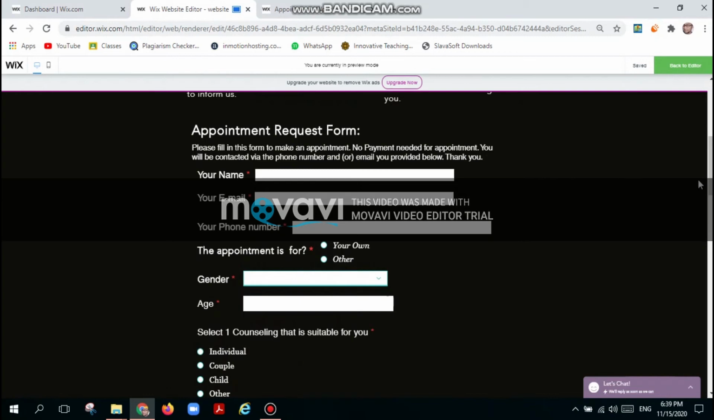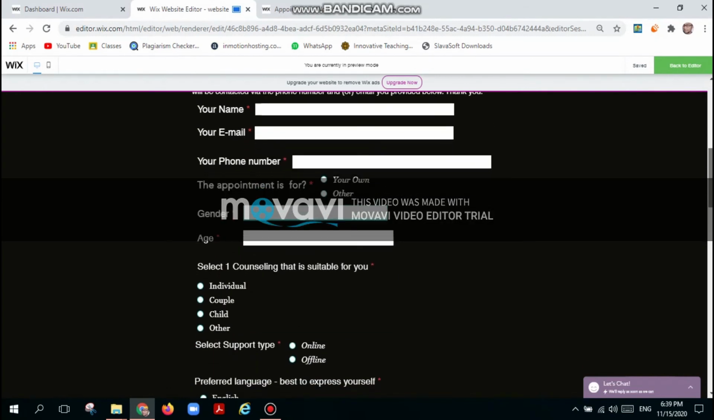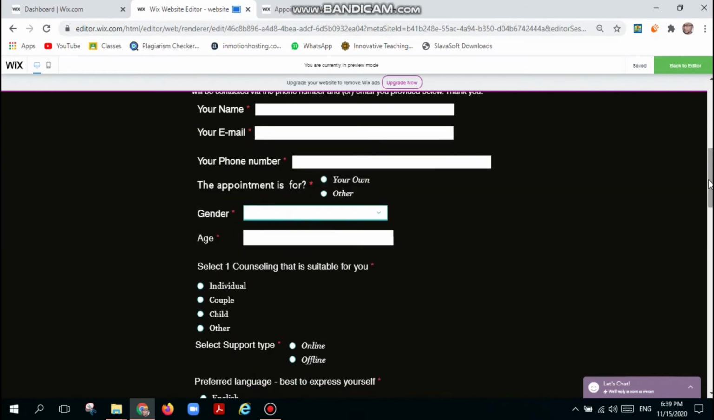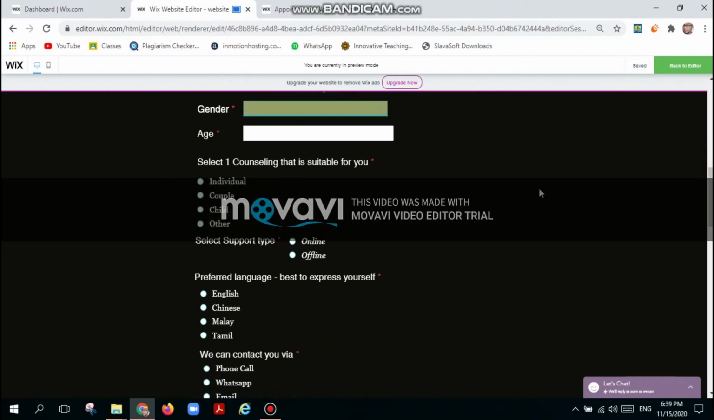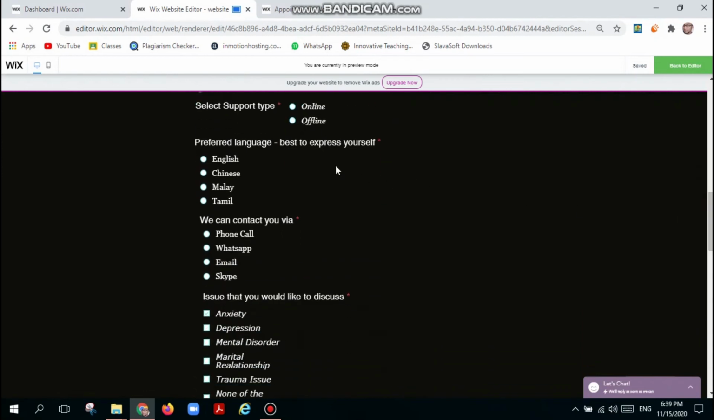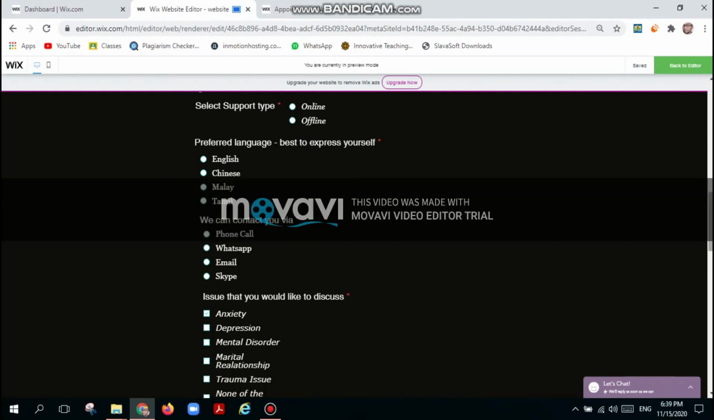Here is the username, user email, phone number, what the appointment is for, gender with 3 options: male, female, other, and age. What type of counseling is suitable for them: individual, couple, child, and other. Select support type, online and offline. Then there is the option for preferred language. They can choose any, and we ask how we can contact them: phone call, WhatsApp, email, Skype.